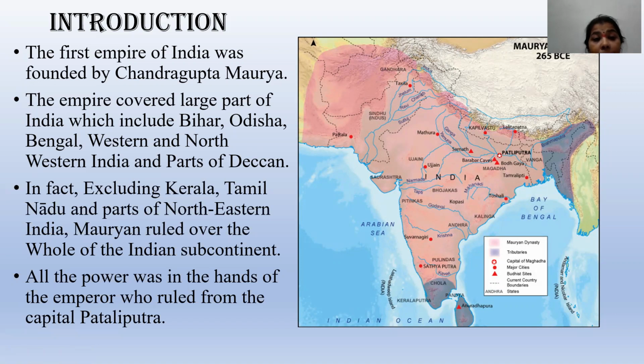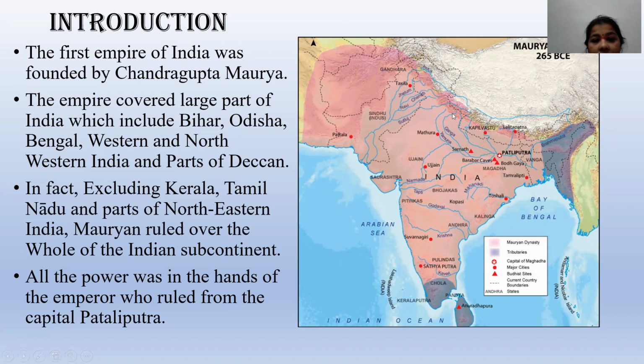The empire covered a large part of India, which includes Bihar, Odisha, Bengal, Western and North Western India, and the parts of Deccan. In fact, it excludes Kerala, Tamil Nadu, and parts of northeastern India also. And if we take this into account, overall, the Mauryans ruled over the Indian subcontinent.